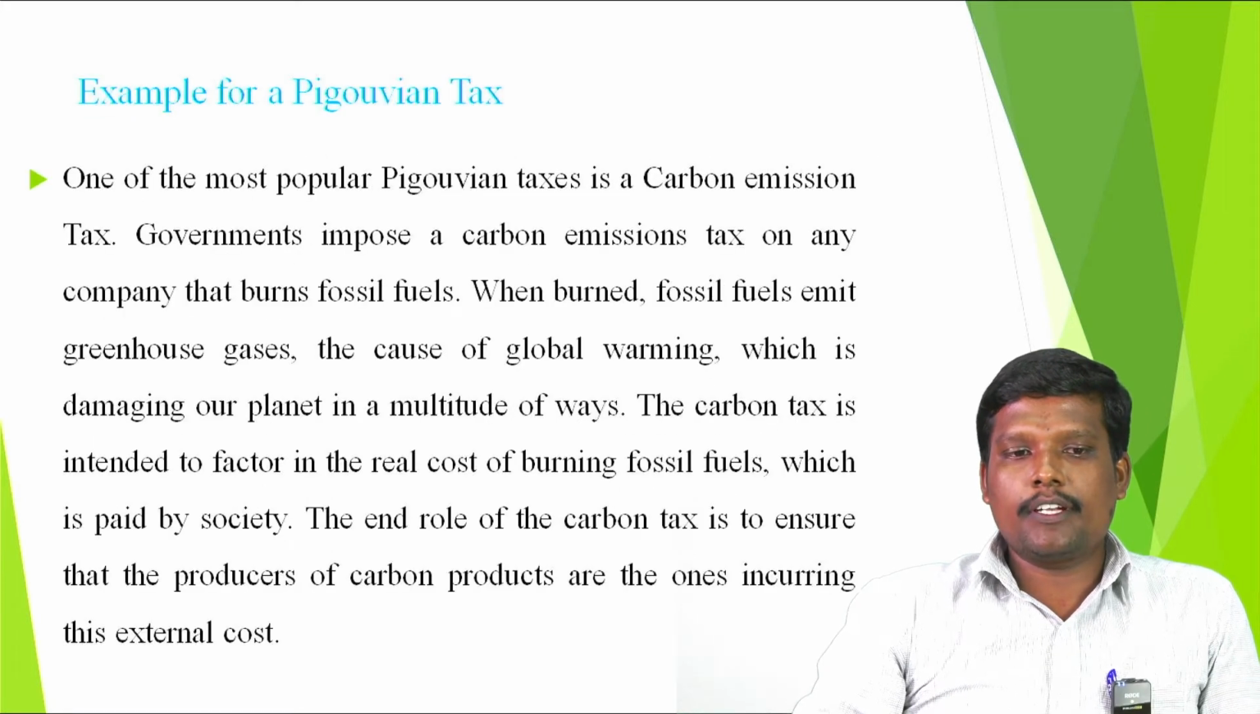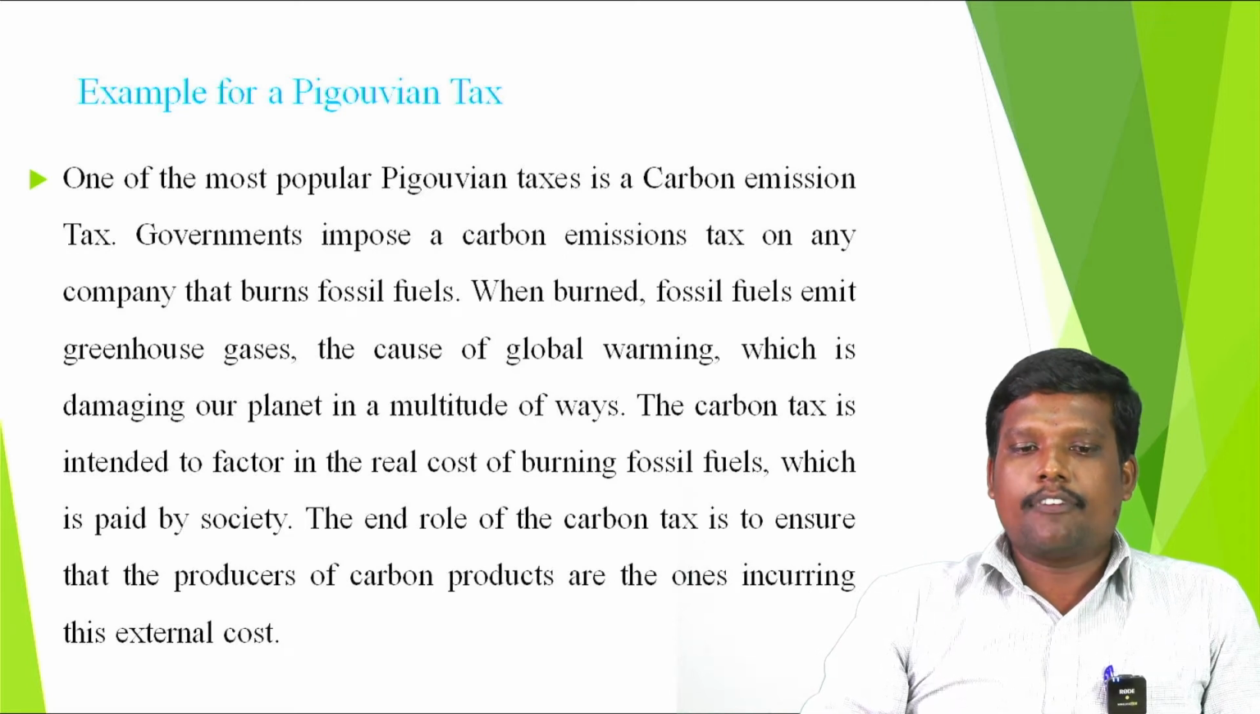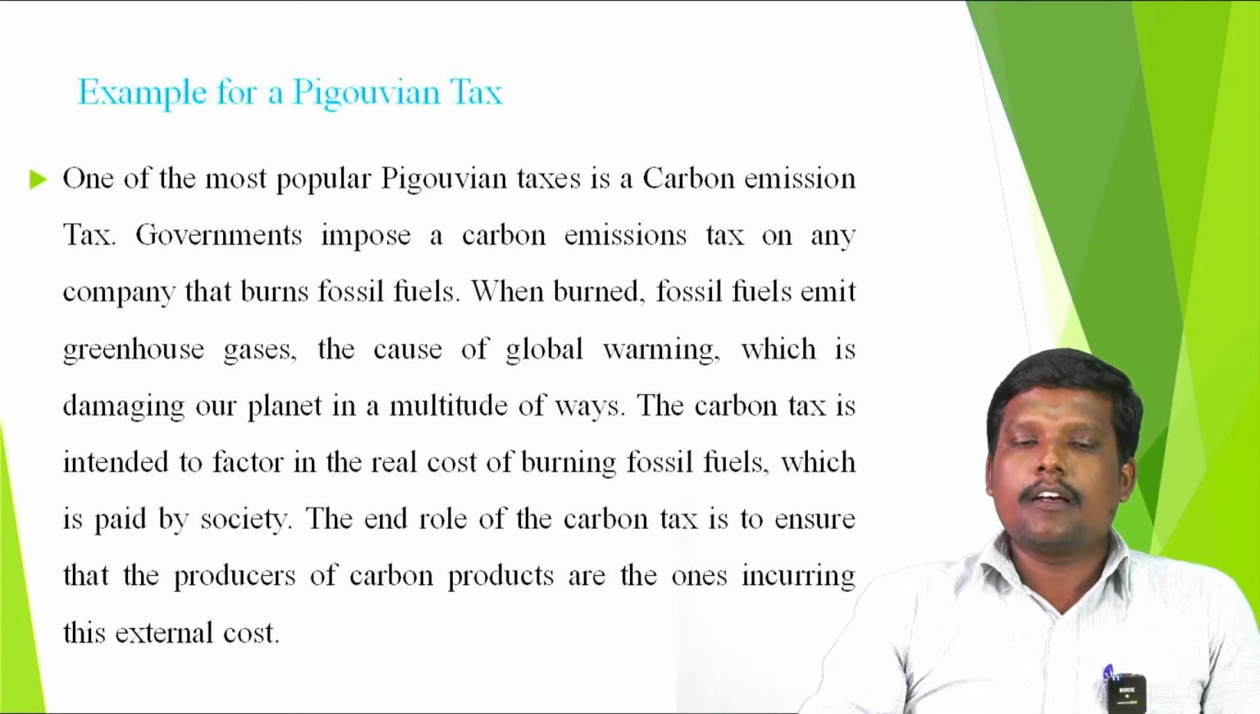One of the most popular examples of a Pigouvian tax is the carbon emission tax. Everyone knows what carbon emission is. Carbon emission consists of unwanted materials emitted by industrialists into the society, so it should be compensated by the tax. The government imposes a carbon emission tax on any company that burns fossil fuels. Burning fossil fuels emits greenhouse gases that cause global warming, which is damaging our planet. So, the carbon tax is intended for those factories emitting greenhouse gases. This carbon tax is called a Pigouvian tax.